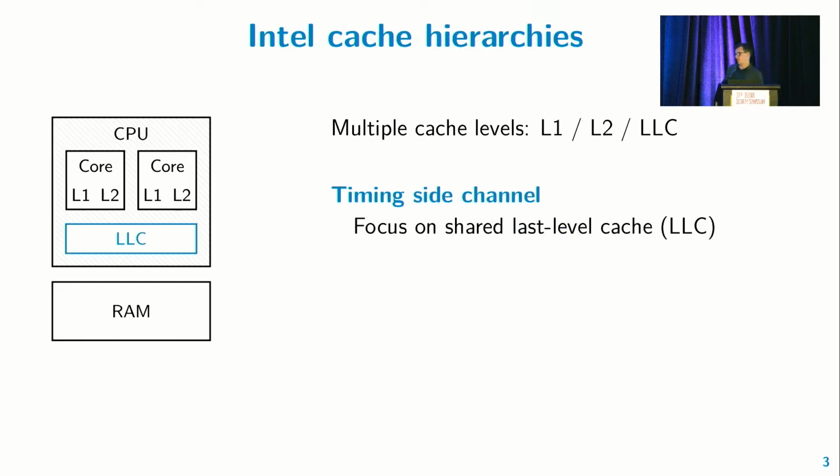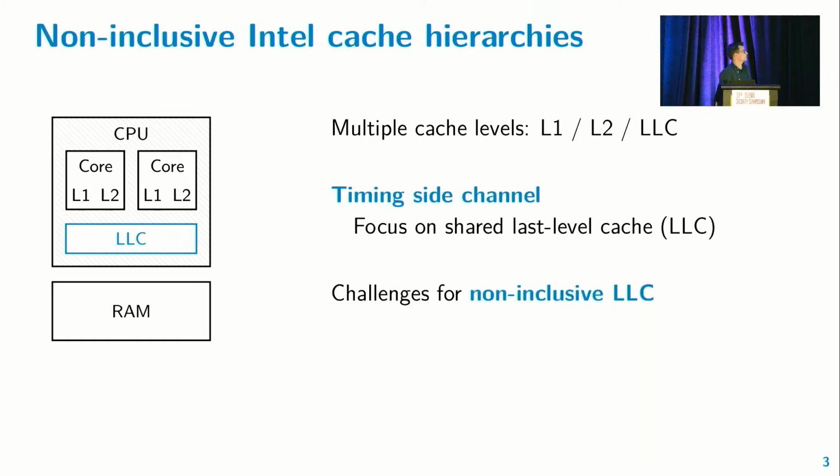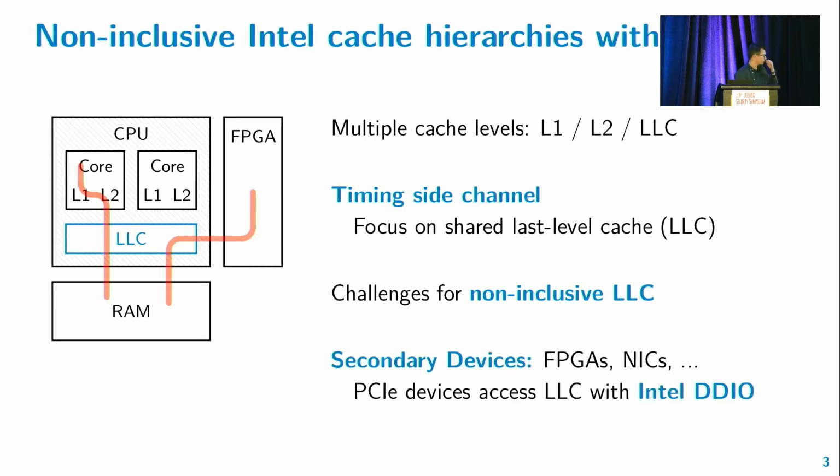Most attacks in the past have focused on this shared last level cache, by virtue of it being shared across the cores, obviously. And we've seen now that in recent CPUs, these last level caches or LLCs have become non-inclusive, which is an invariant that they no longer need to carry lines that are also in L1 and L2. And this changes the dynamics in the cache hierarchy, which we'll also give some more insights on.